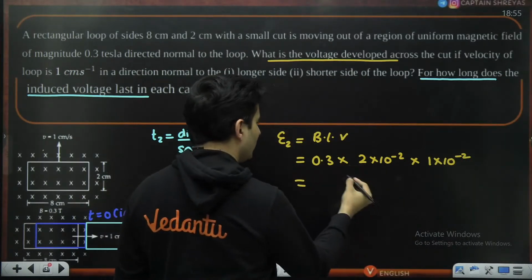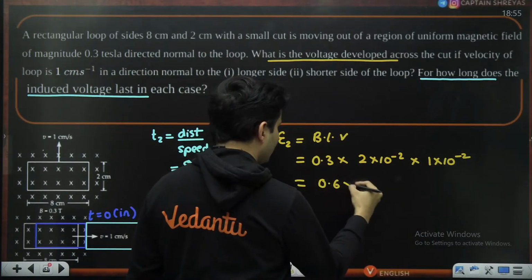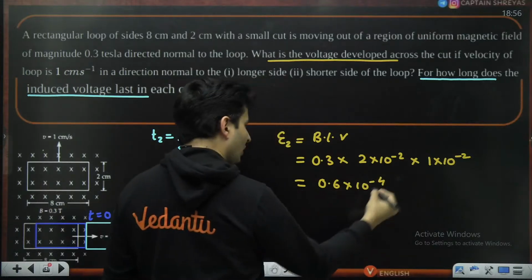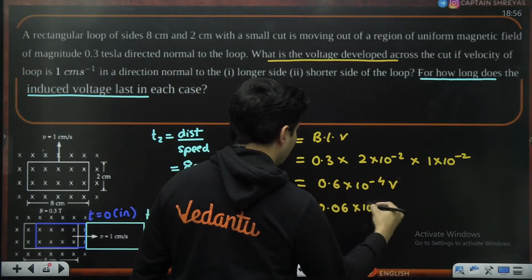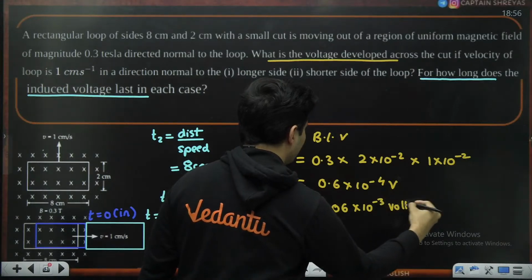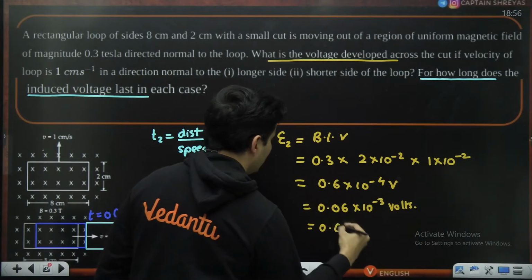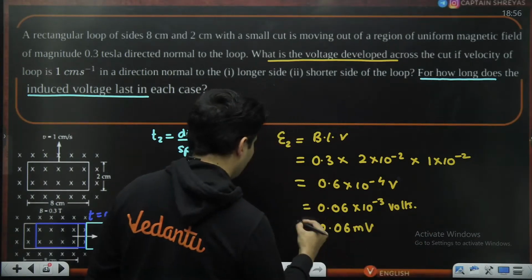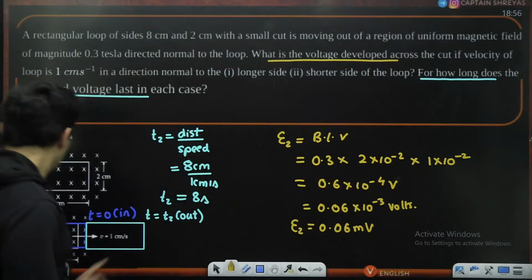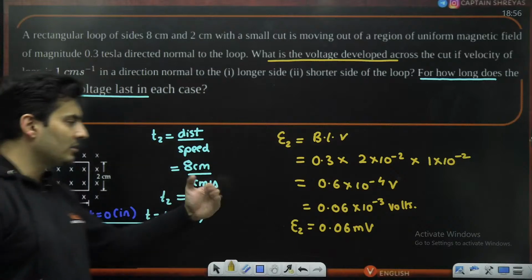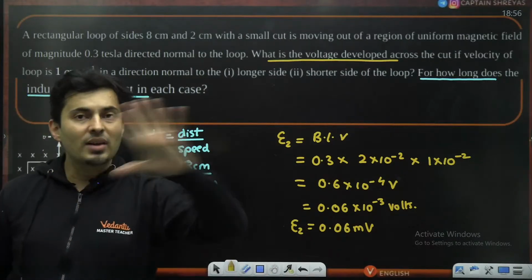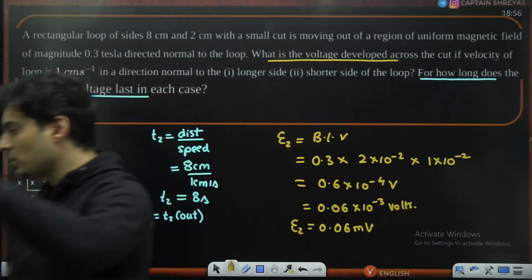So 0.3 into 2, which is 0.6 into 10 to the power minus 4 volts. If you want, you can write it as 0.06 into 10 to the power minus 3 volts. So this will be 0.06 millivolts. So that is the second EMF. So 0.06 versus 0.24. Those are the answers to these questions along with the times. If you write it like this, you'll get full marks.